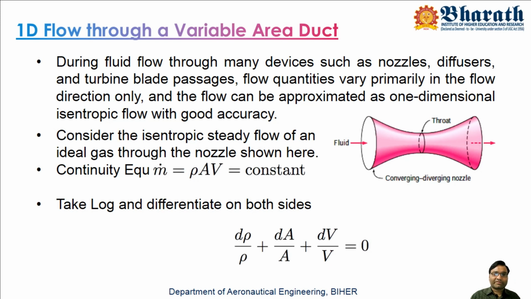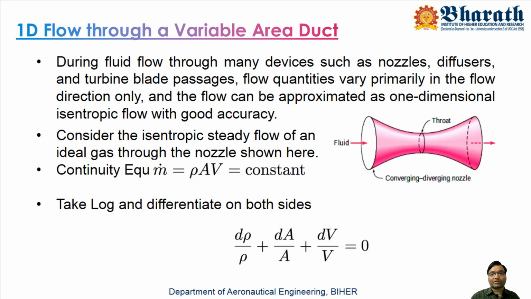Another concept we have to consider is the mass flow rate. Suppose a fluid flow is happening in this variable area duct, it should satisfy the continuity equation.